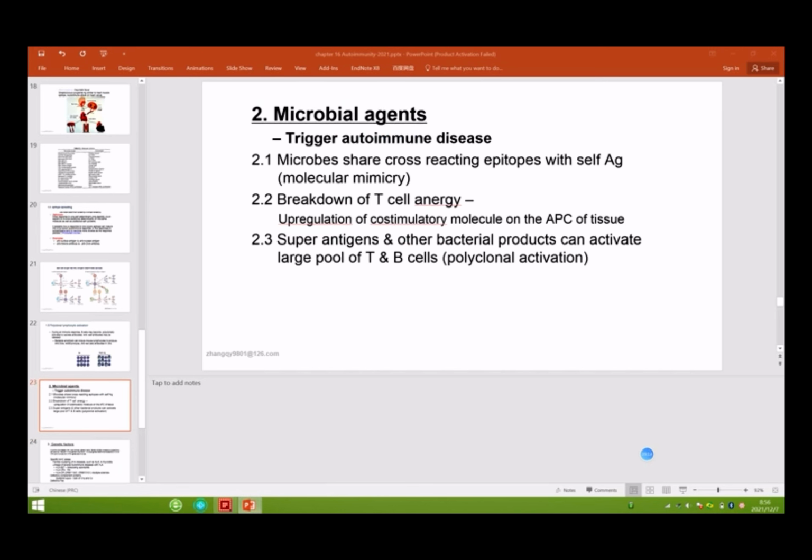Okay. All right. So we have finished all the immune system factors. Can you recall the six parts?